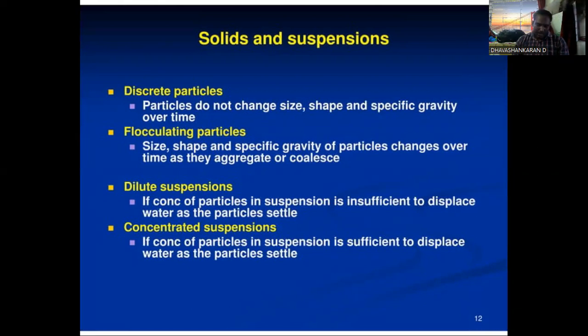So dilute suspension means that the concentration of particles in a suspension is insufficient to displace the water as the particles settle down.